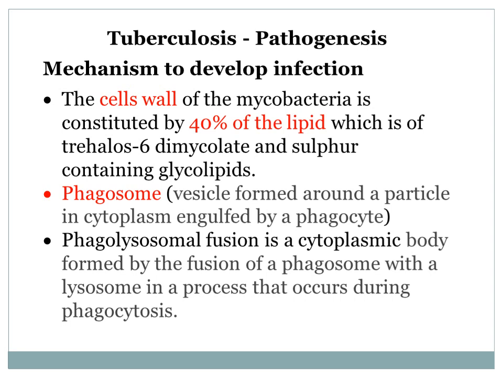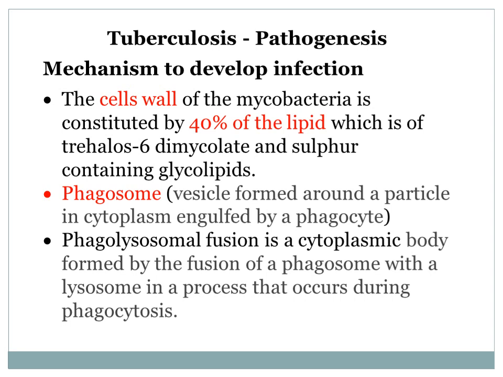The second process is phagolysosomal fusion. It is a cytoplasmic body formed by fusion of phagosomes with a lysosome, a process that occurs during phagocytosis.